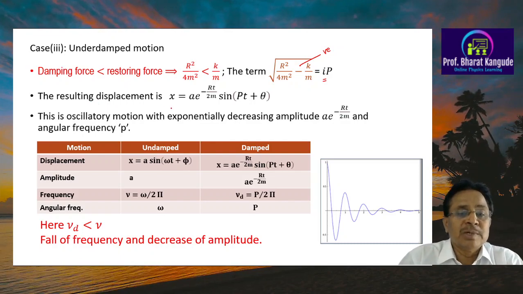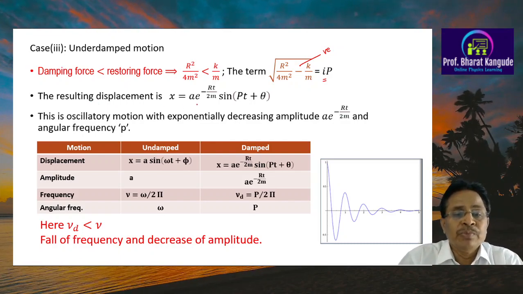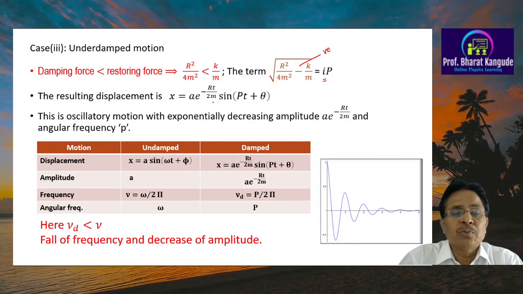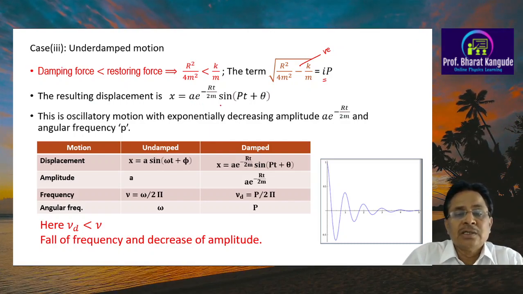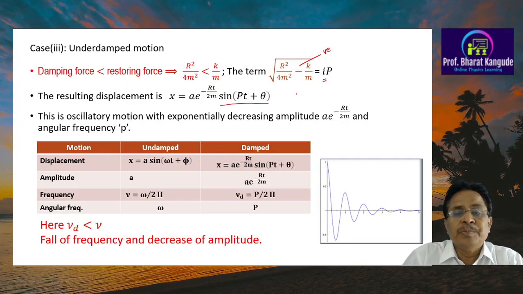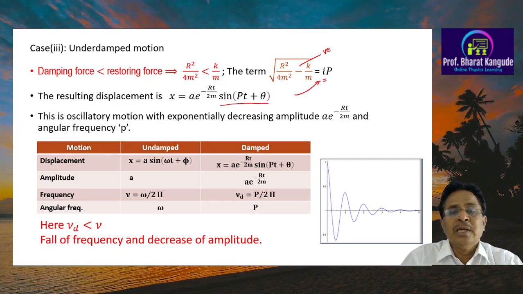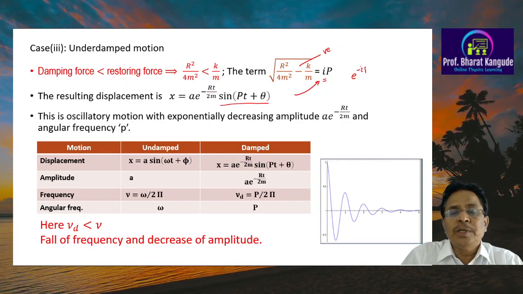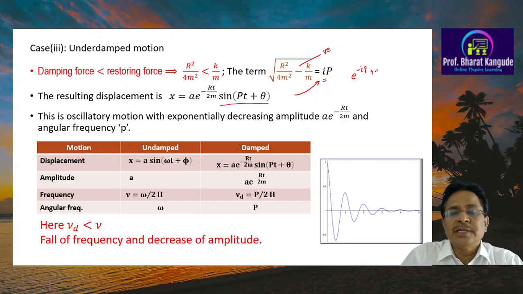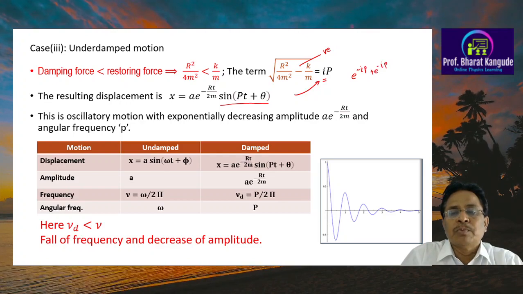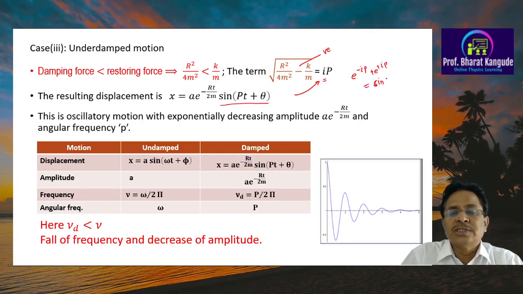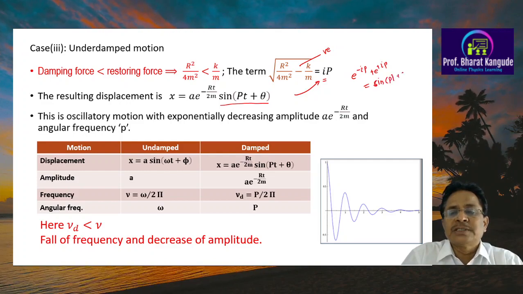So the resultant displacement is given by x is equal to, now look at this term, A times e raised to minus rt upon twice m, and this additional term comes because of this complex i, that is the term e raised to plus i into p, and again plus e raised to minus i into p. So plus i and minus i, and this gives rise to a sine or cos. So this is a sine pt plus theta and so on.